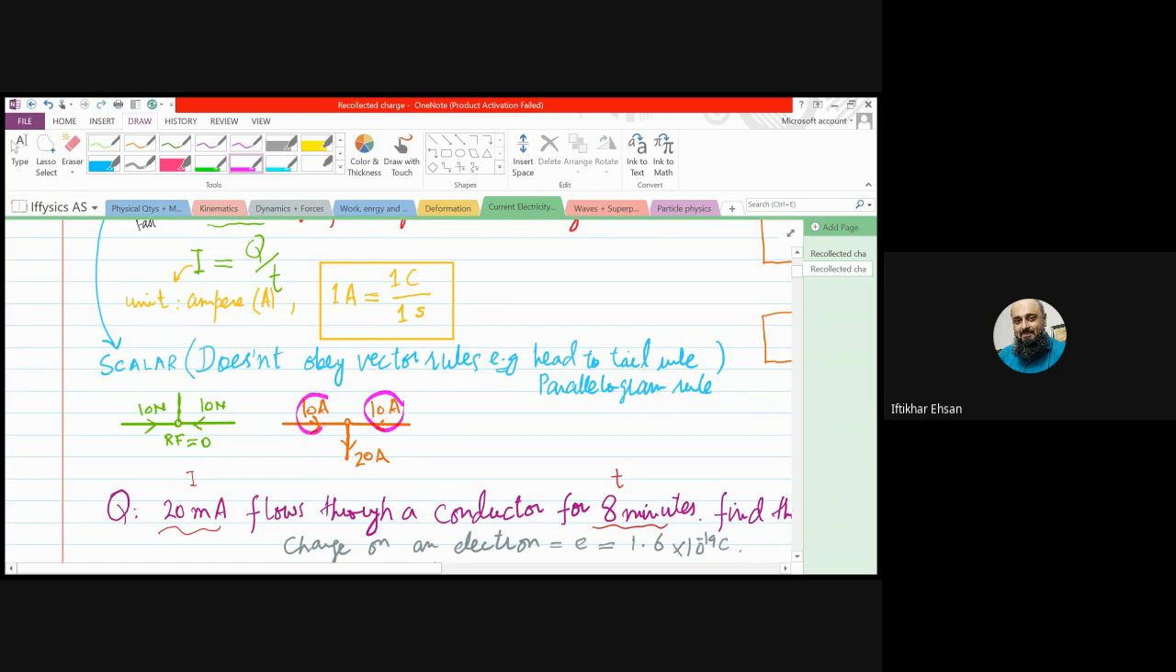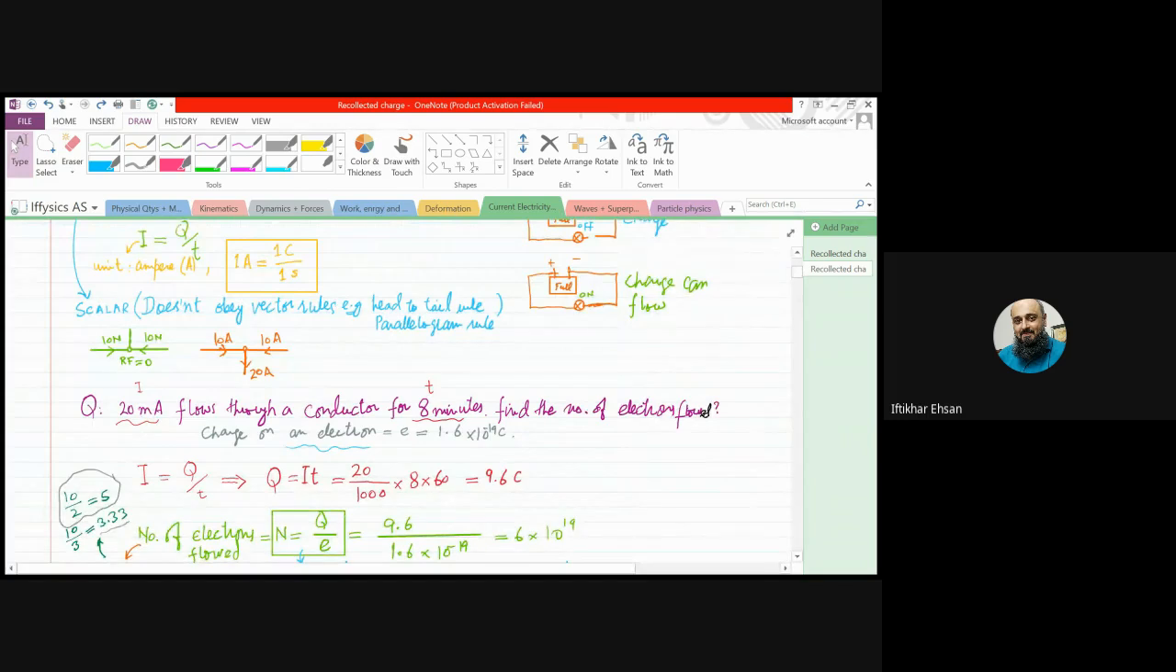Although they are opposite to each other, they are still adding up. Forces never do this, the vectors never do this. So this is why the current is a scalar quantity, although it has a direction. There can be a question: 20 milliampere current flows through a conductor for 8 minutes.